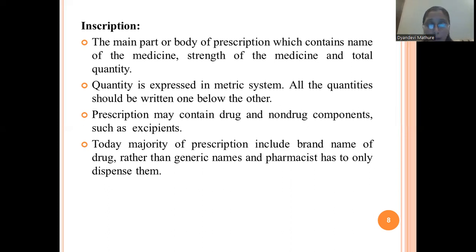So earlier the prescription was divided into two parts, that is, it contains the drug component as well as the non-drug component.